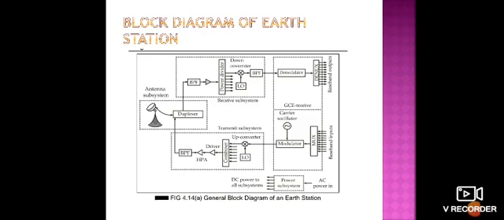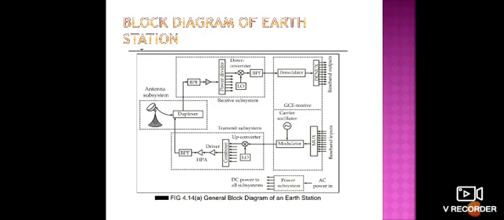The receiver is the opposite of the transmit section. Whenever we use the modulator and multiplexer in the transmitter section, the opposite of that is the demultiplexer and demodulator. Like this we use the ground communication equipment. That is the first section in the earth station.